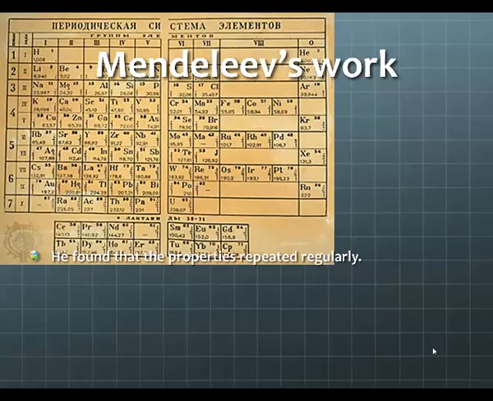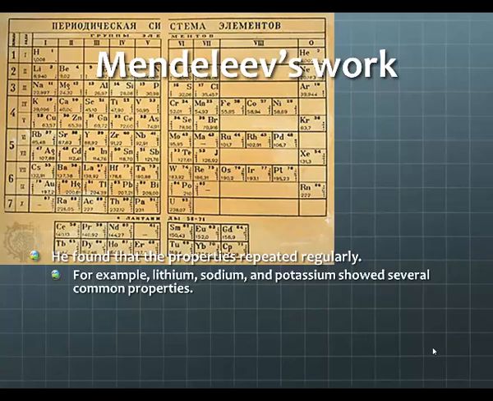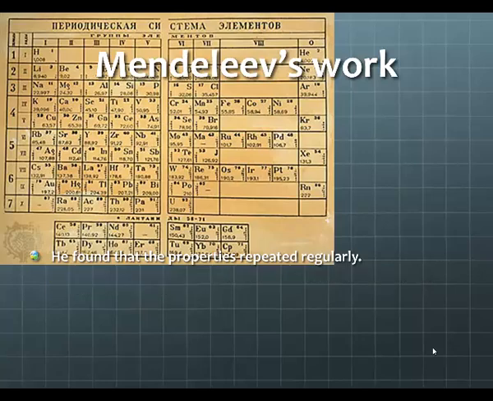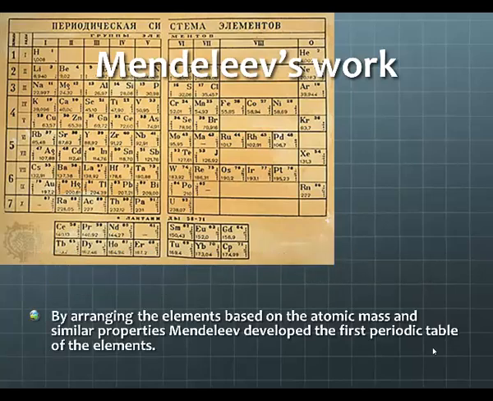He found that the properties repeated regularly. So for example, lithium, sodium, and potassium showed several common properties. By arranging the elements based on the atomic masses and similar properties, Mendeleev developed the first periodic table of the elements.